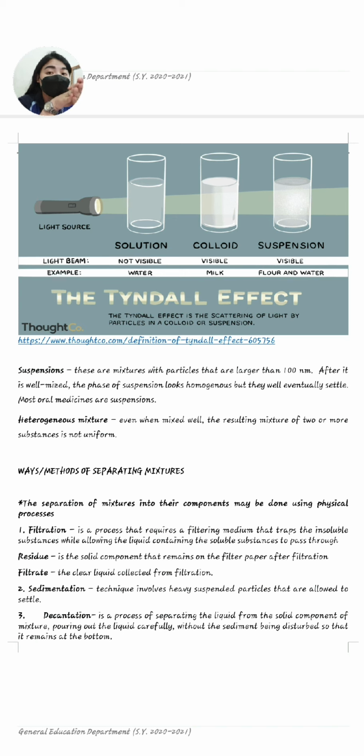While in the colloid, there is another substance that is suspended, and eventually you can see it through the changing of color, while the solution completely dissolves. That is why in a solution, it is not visible. Colloid, it is visible. And for suspension, it is visible. So, meaning to say, the light can be visible through colloid and suspension, but not visible through the solution.